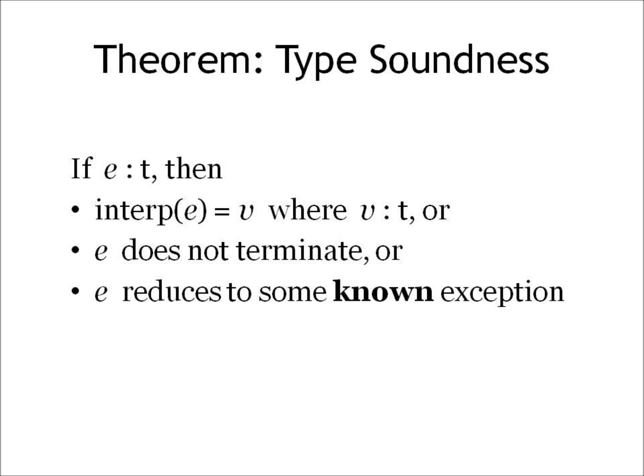So to summarize, this is what a type soundness theorem tells us. If E has some type T, then either it's going to produce a value, in which case we know what type the value is going to be, it's going to be T, or E doesn't terminate, but preservation will tell us that we have something that's computing of the same type all along, or E reduces to some known exception, and the exceptions that are not listed in this set we don't need to worry about. That's a very powerful guarantee indeed, and that's why we'd like to insist that when we work with a type system, we only work with sound type systems.